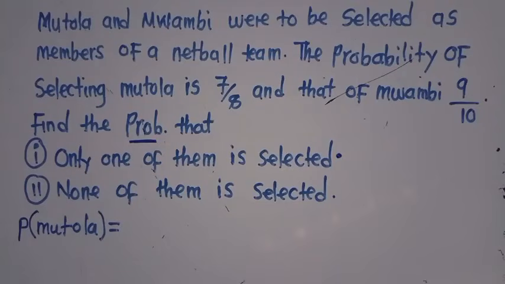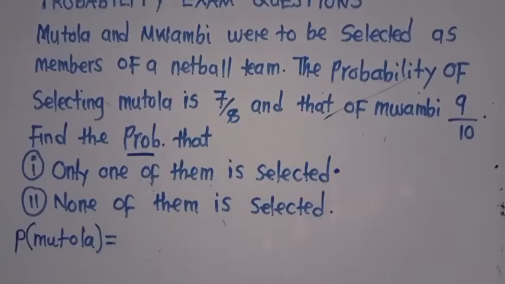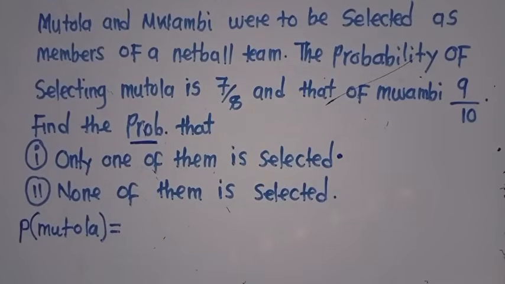Mutola and Mwambi were to be selected as members of a netball team. This is the whole question. On top there is just probability exam questions. This is just the way the question is. So this is just a minute that I've given you to copy down this question. Let's make sure we copy them down.